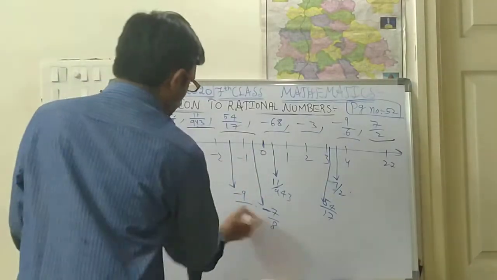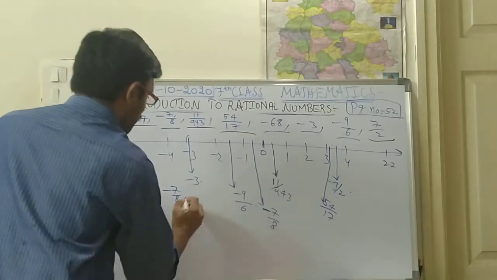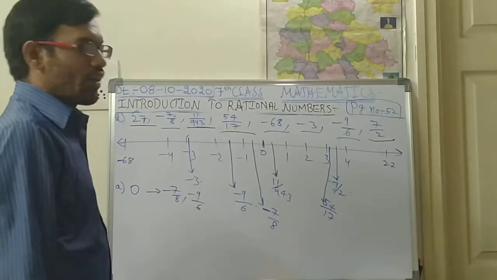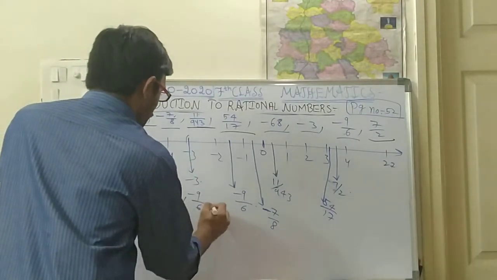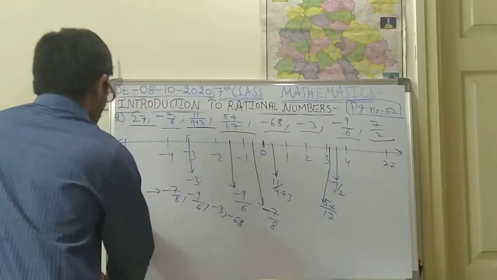So see, children. Minus 7 by 8 is there. Next, what is there? Minus 9 by 6. All the negative numbers will be to the left side of 0. Is it right, children? Next, minus 3. Next, minus 68. Okay.